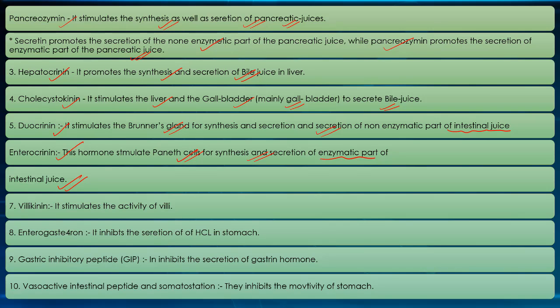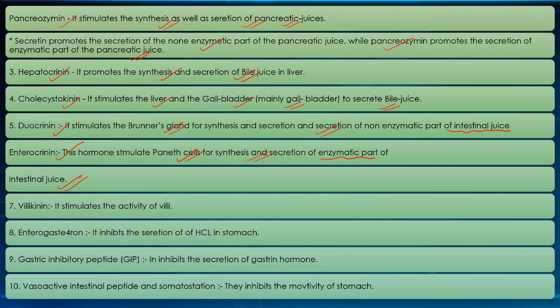So duocrinin and enterocrinin for intestinal juices, cholecystokinin for gallbladder, hepatocrinin for the secretion and synthesis of bile juice in liver, and pancreozymin and secretin for pancreas.